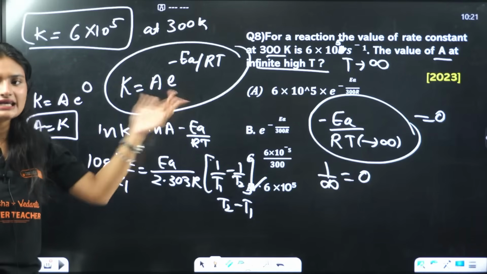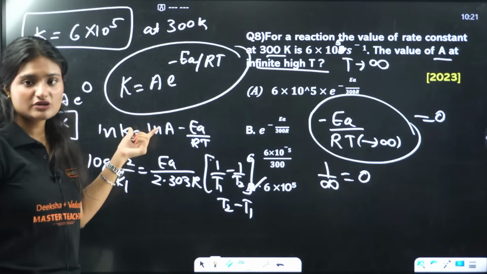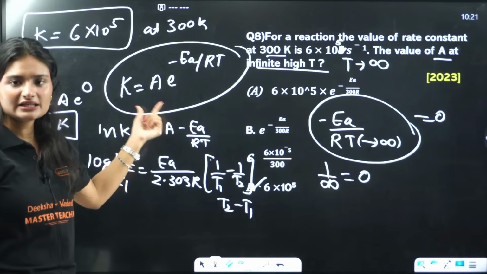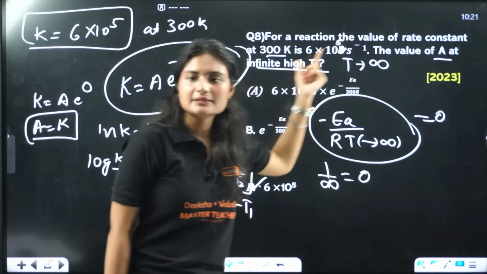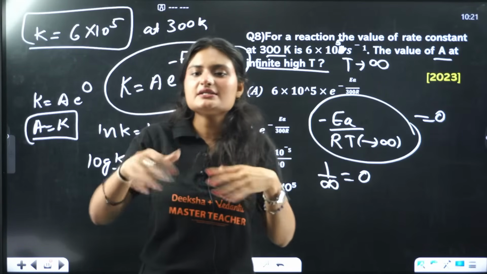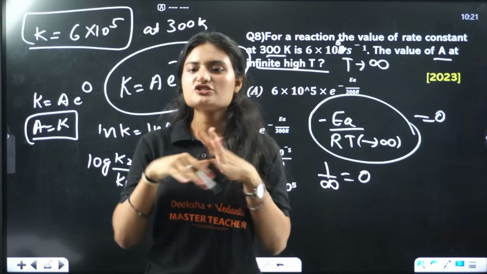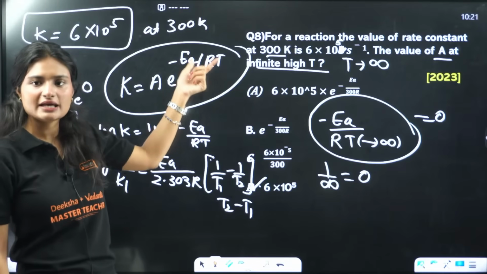It's a simple equation, right? A is there in this equation, and we need to find A, that's why we're using it. The temperature is infinitely high, so you can consider it infinite. So I just wrote this expression, minus EA by RT.